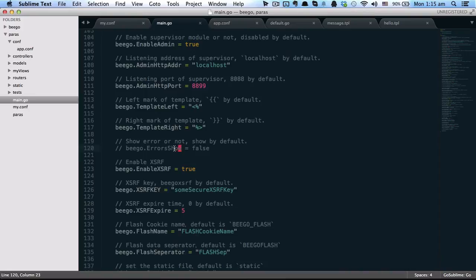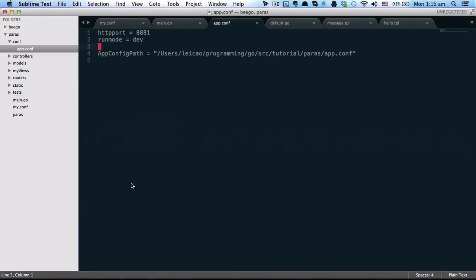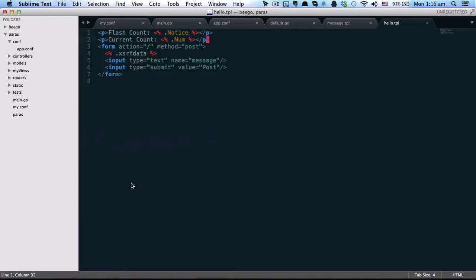So let's see the next configuration, which is the XSRF related configurations. You can enable it or not, and by default it's disabled. It has an XSRF key, the secure key, and you can configure the expiration time. In this form we have a post form.